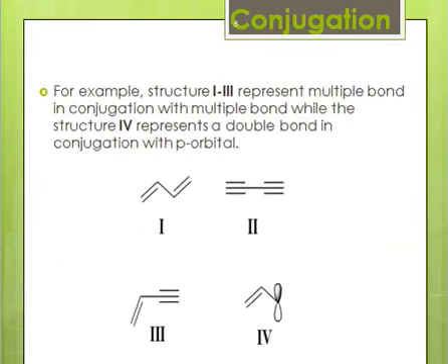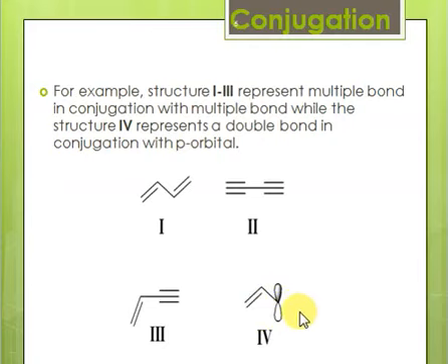Let's have a few examples of conjugated systems, structures 1 to 3. These represent a multiple bond in conjugation with a multiple bond. Here we have a double bond in conjugation with a double bond. Here we have a triple bond in conjugation with a triple bond. Here we have a double bond in conjugation with a triple bond. So all 3 types of systems can exist. And in the 4th structure, we have a double bond, and next to it is a p orbital. So this is also a type of conjugated system.